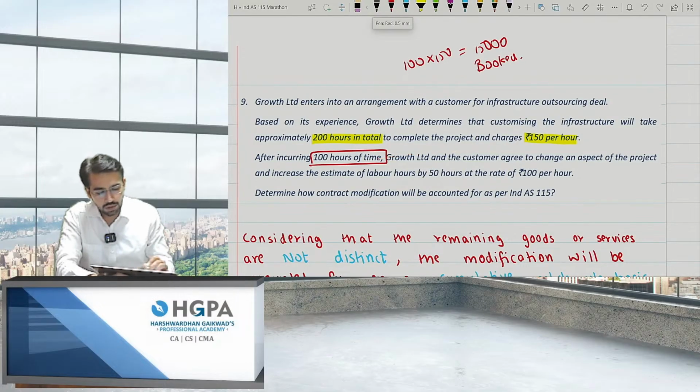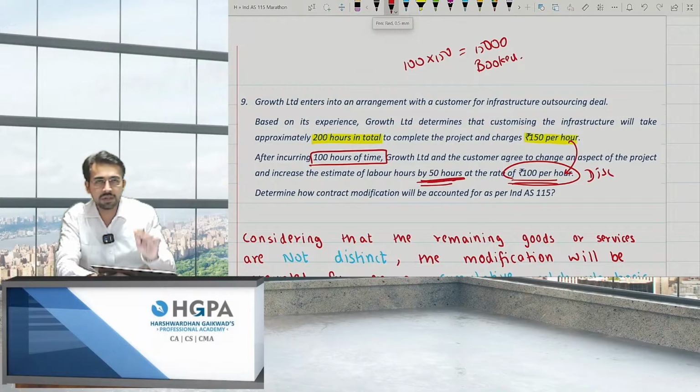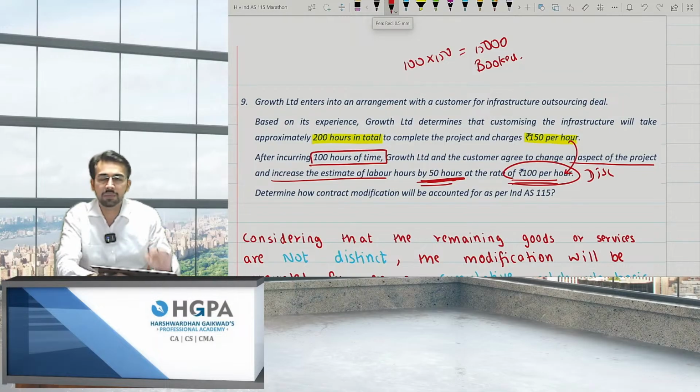Now, Growth Limited and the customer agree to change an aspect of the project and increase the estimated number of labor hours by 50 hours at the rate of 100 per hour. Now, please tell me, is there a discount? The answer is yes. Is there a new service? The answer is no. Why? Because they are only modifying, increasing the estimate of labor hours. You just modified it. That means, can I say this is nothing but no new service at a discount? That is the third scenario.